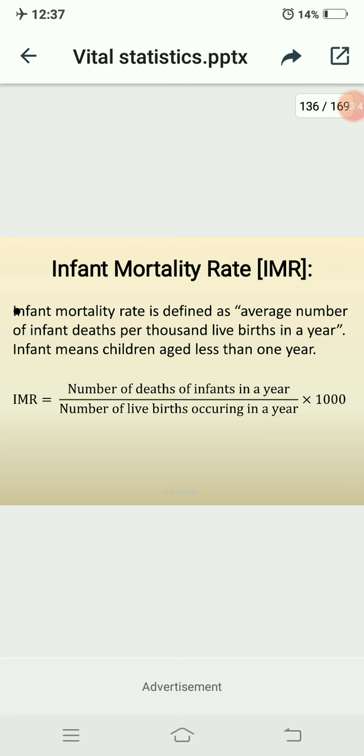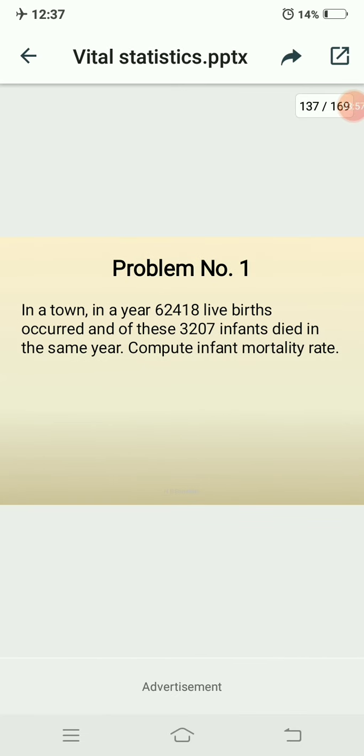So here we need to calculate IMR. Whatever problems are given in your textbook, you have to concentrate on them. A town in a year, 62,418 live births occurred, and of these 3,207 infants died in the same year. Compute infant mortality rate. Already we know that the formula is nothing but infant mortality rate